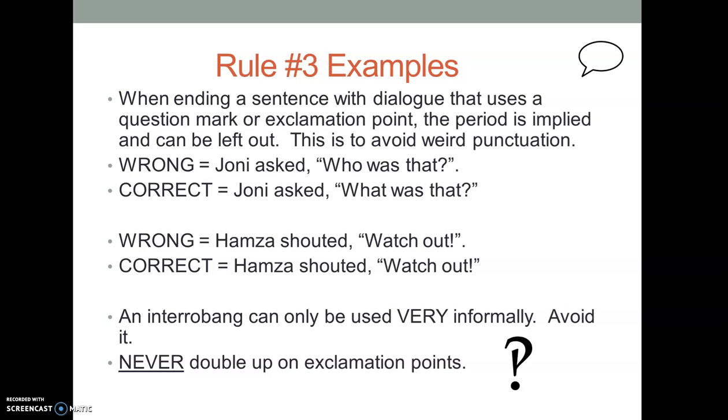Wait, what if I want to emphasize they're really screaming? Can I double up on exclamation points? Absolutely not. That's little kid stuff. That is not official or formal. Please don't do that. One and done for exclamation always.